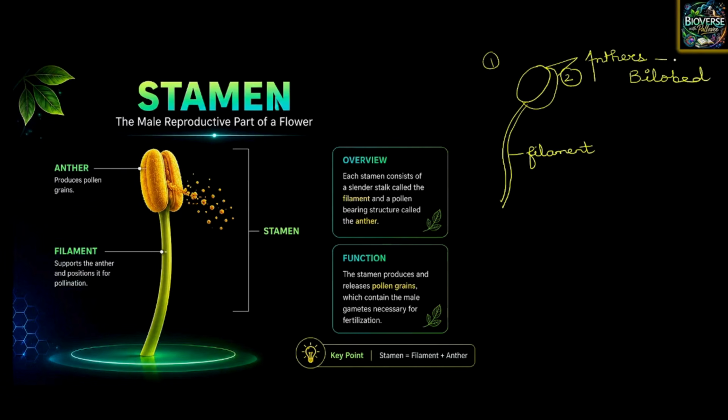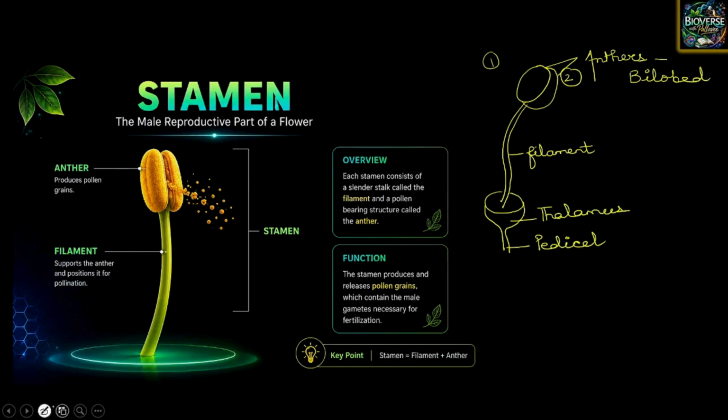Is it clear? Now, this filament is going to be attached to the thalamus. So let us mark it as thalamus. And the stalk-like structure is called the pedicel. Now, children, we use the words close and far. For the word close, we use proximity, and for far, we use the word distance.